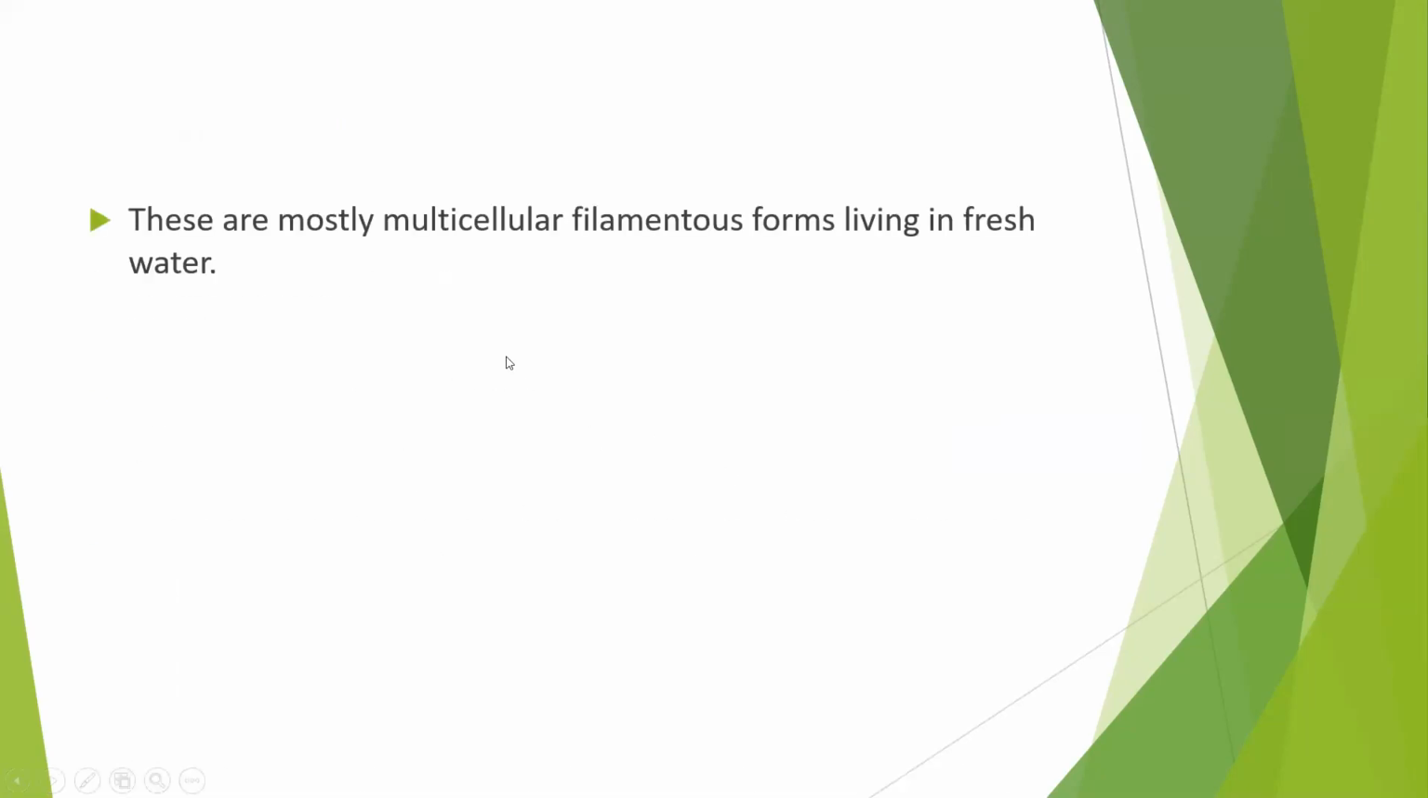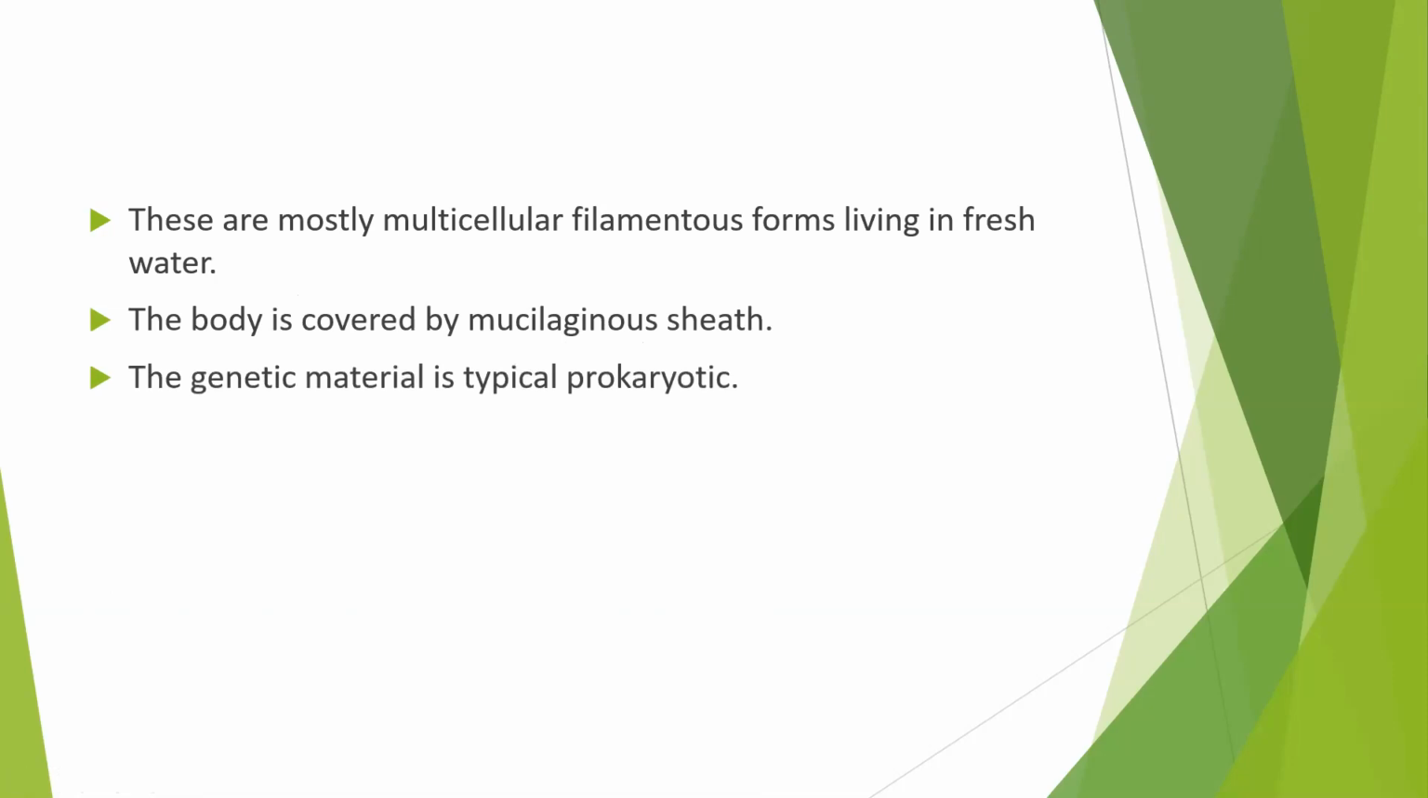They are mostly multicellular filamentous form living in fresh water. So this eubacteria, they are found in filamentous form also, mostly in fresh water. One of the best examples is Nostoc. Now in this filamentous form, the body is covered by a mucilaginous sheath. Mucilaginous sheath means a sticky substance-like structure. A sticky film is covered around their body.